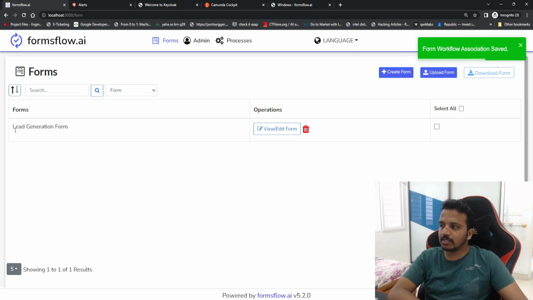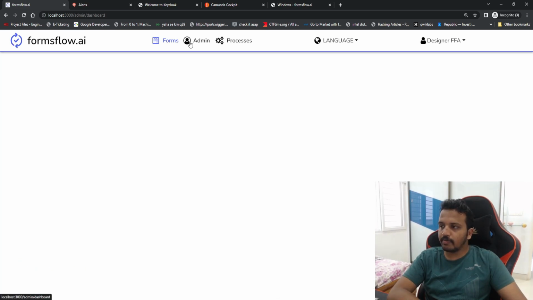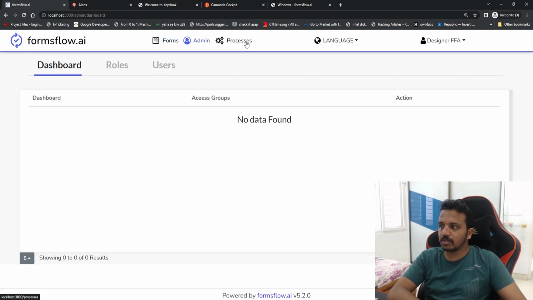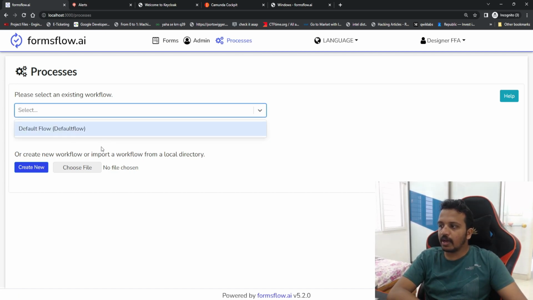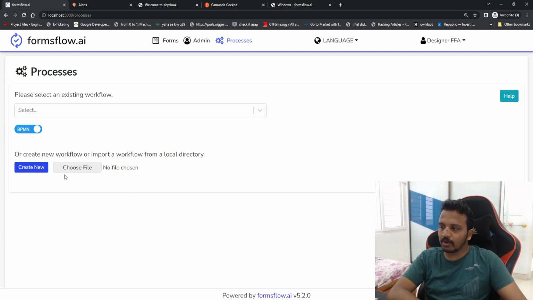So I can see the lead generation form is available, and that's all we are going to do as of now. We have admins and processes. This is all available because I am a designer as of this moment. I can see the workflows that are available, and I can create a new one by clicking on this, or I'll create it in my local modeler and then choose file and upload it. That is all we are going to do in the designer. I'm going to log out.